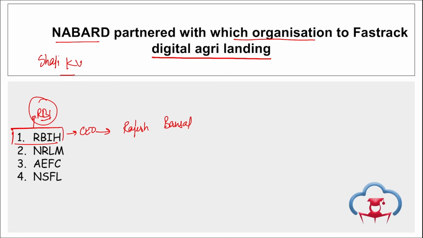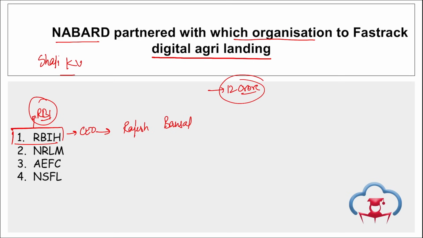In this partnership, digital agriculture loans will be provided. As it will be digitized, there will be instant delivery of credit to the farmers. The loan process will be reduced to around just 5 minutes, which earlier used to take 3 to 4 weeks. This will benefit almost 12 crore farmers.